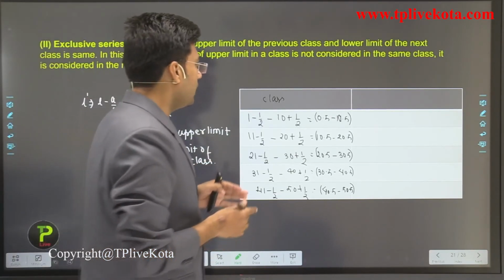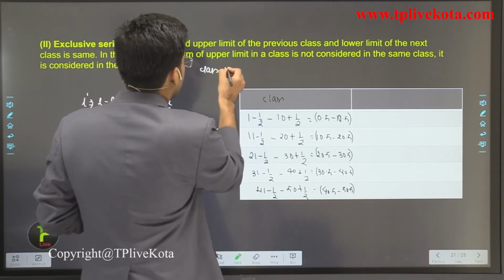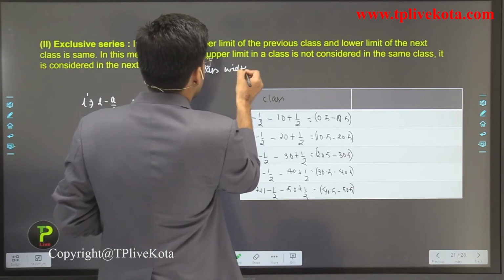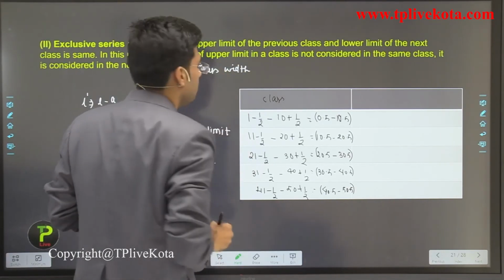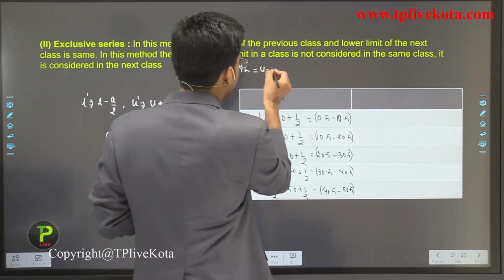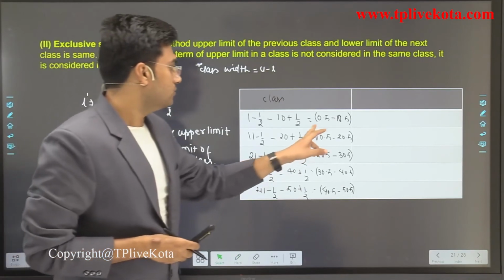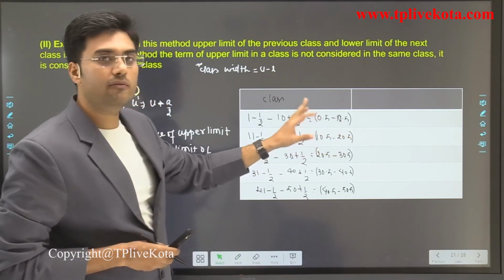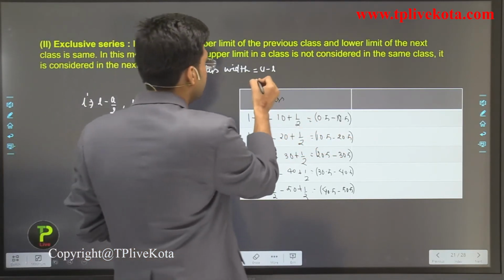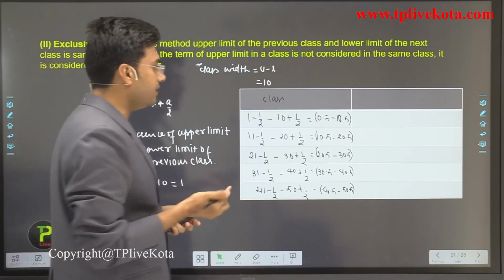So students, what is the class width? Class width for exclusive series is just upper limit minus lower limit. Here we do not need to add 1. Okay, so 10.5 minus 0.5 is 10. So here the class width is 10. Clear? Now let's write the frequencies.